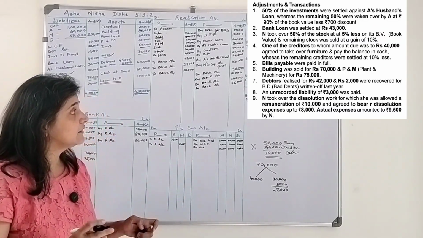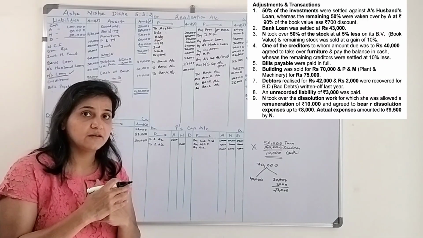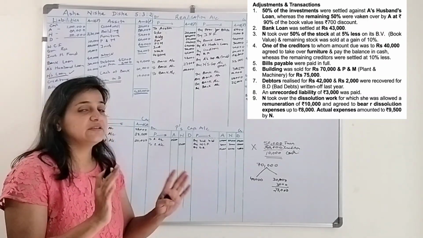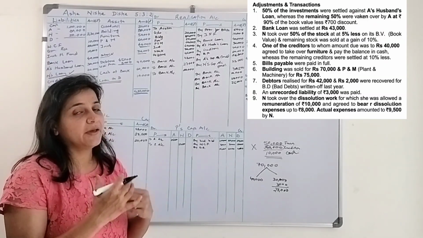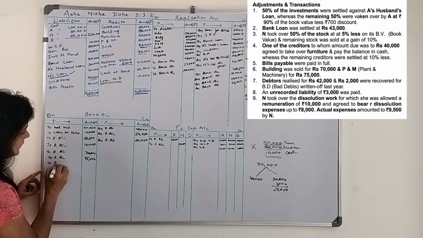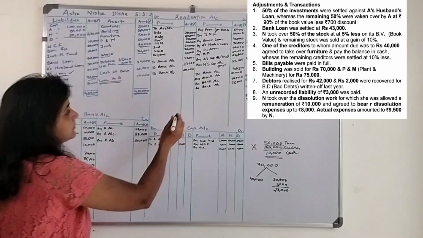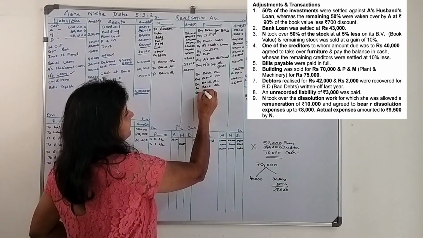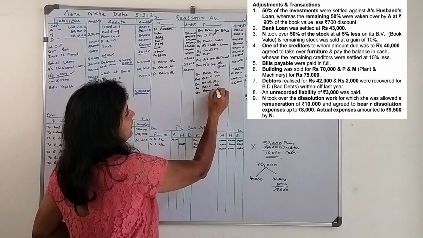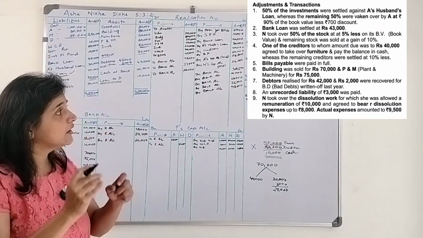Next is debtors were realized for rupees 42,000. Debtors give back the money. How much do they give? 42,000. Bank account debit to realization account 42,000 by bank account 42,000.